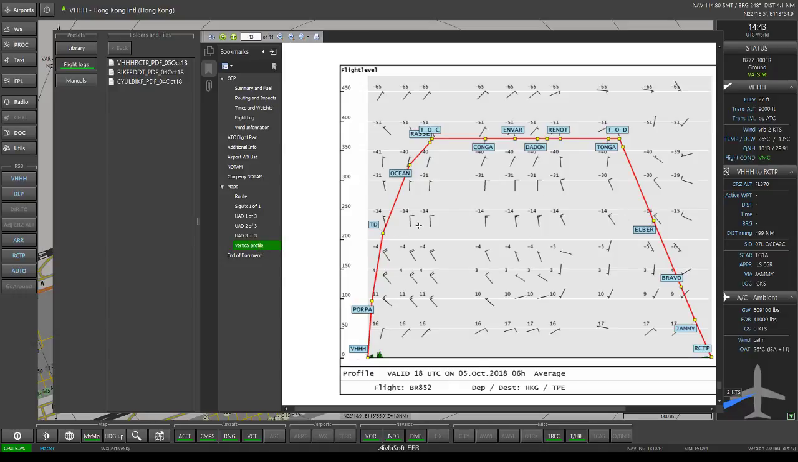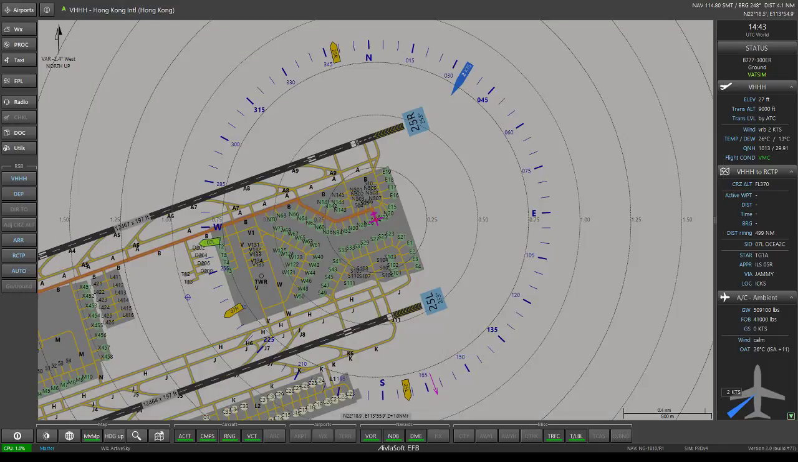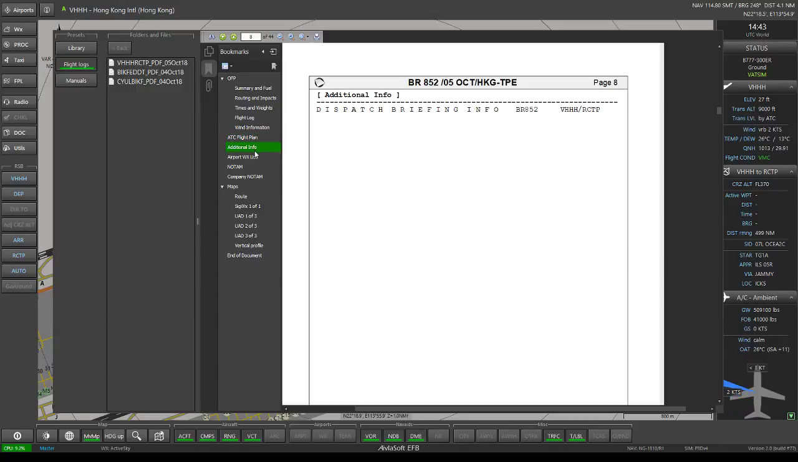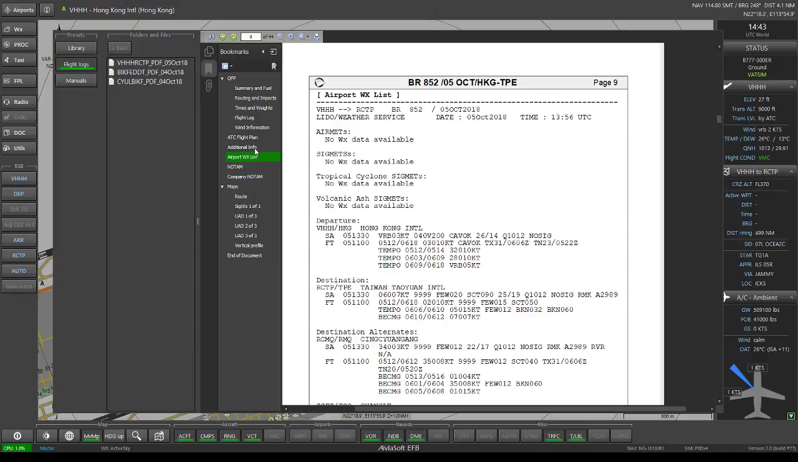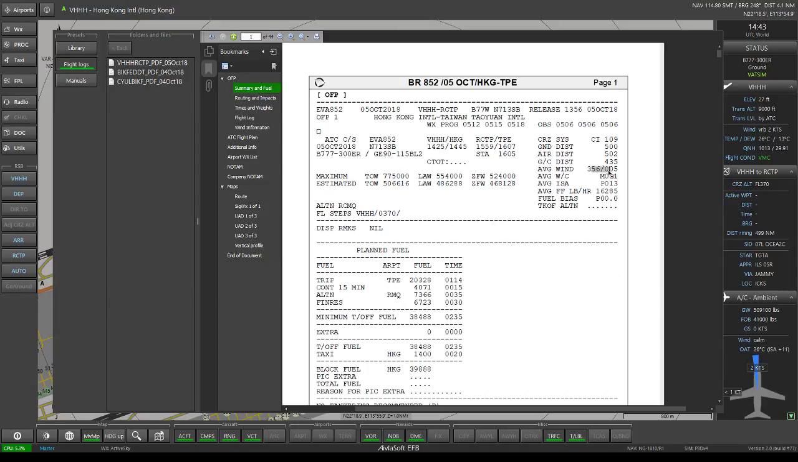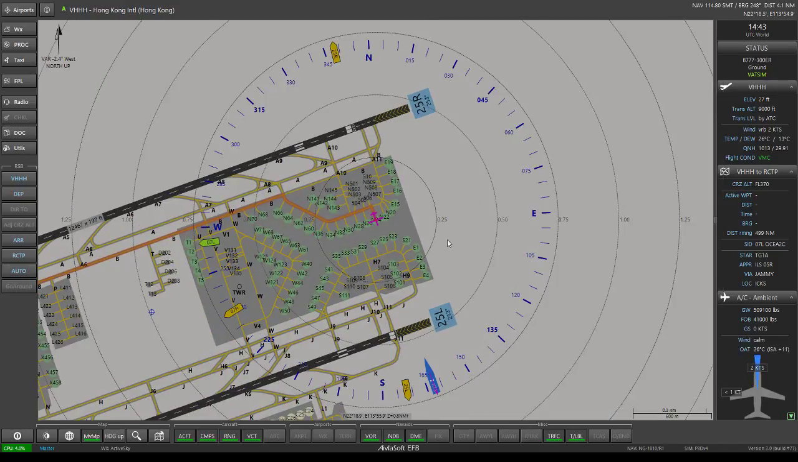This is gonna be our vertical profile. We have no step climbs, as I mentioned earlier. This is our ATC flight plan. No additional info. Sorry guys, I'm just a bit tired. Average winds today, like I said, is gonna be some calm breeze. That's basically it.